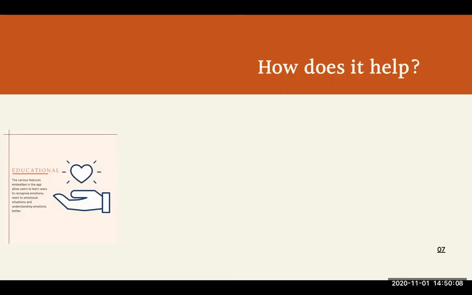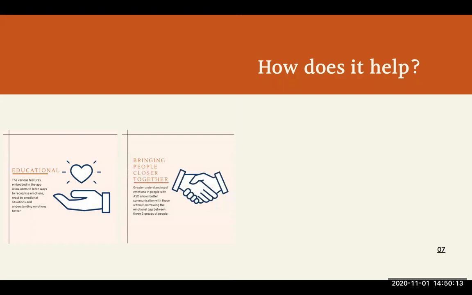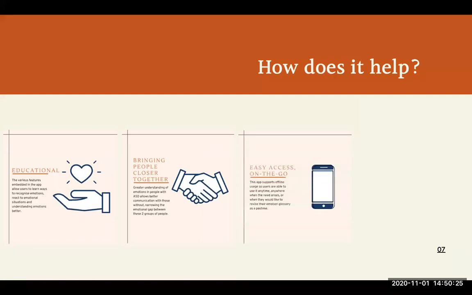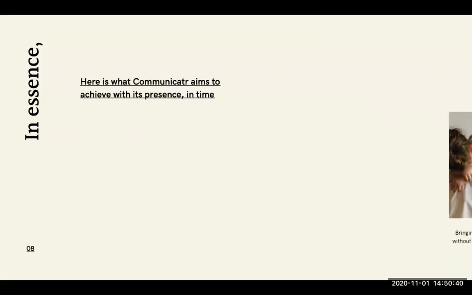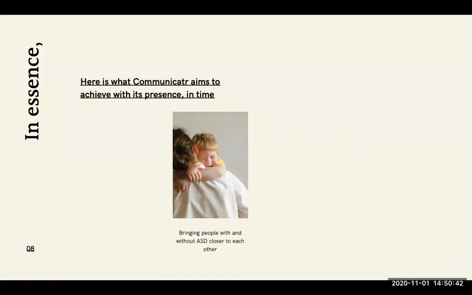So how exactly might Communicator value add their lives, you might ask? Firstly, it serves its purpose of being an educational platform for people with ASD and bridges the gap between people with ASD and those without, with a better understanding of how to react appropriately in situations by those with ASD. This might then help with lowering the stigma against autism spectrum disorder. Also, this app supports offline usage so that users can use it anytime and anywhere, and in the long term, this app would also help alleviate the stress that people without ASD might suffer from while living with those with ASD.